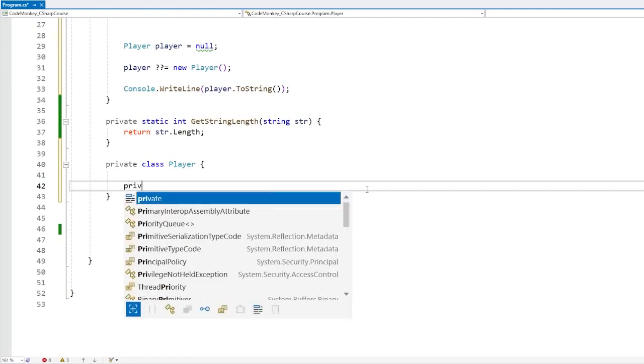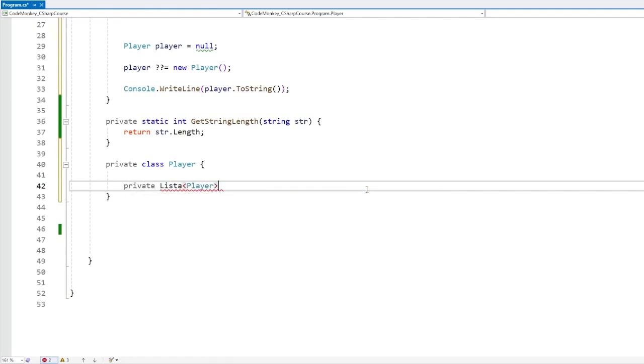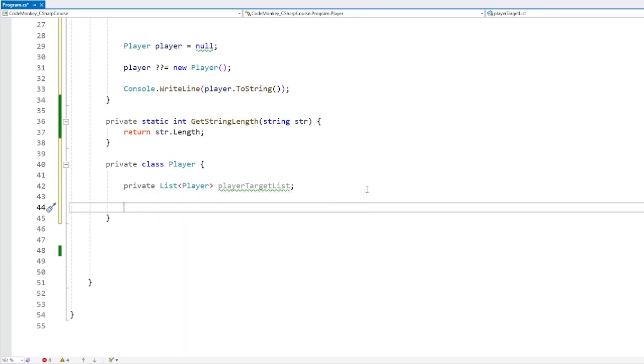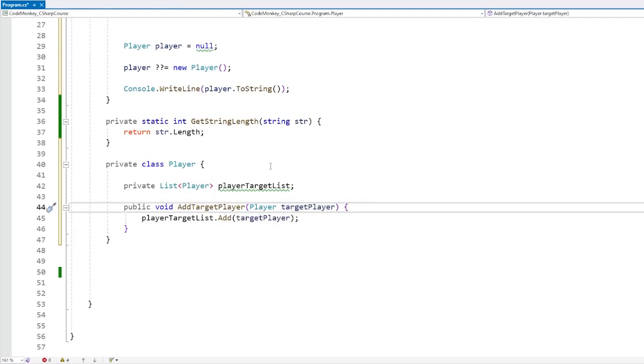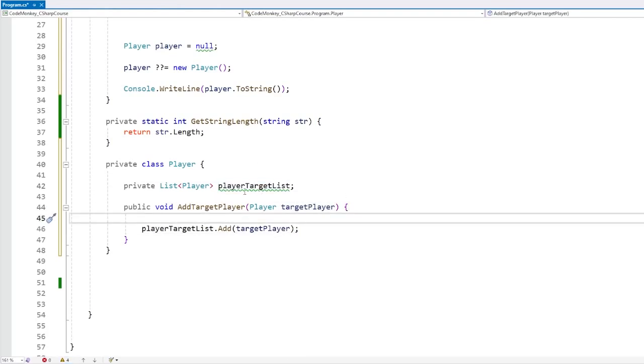Like for example, let's say the player down here has a list of other players to target. Now usually if you have this kind of thing, you can either initialize this list directly in the constructor. That means that the list will be constructed as soon as the player is spawned. However, you can also initialize it only when an enemy is added. So if you have a public void AddTargetPlayer, this one receives a player for the target player. And now here, if you just go player target list and add the target player, then naturally this is going to throw a null reference exception because this one does not exist. So before this, you can do double question mark equals new list to initialize the list.